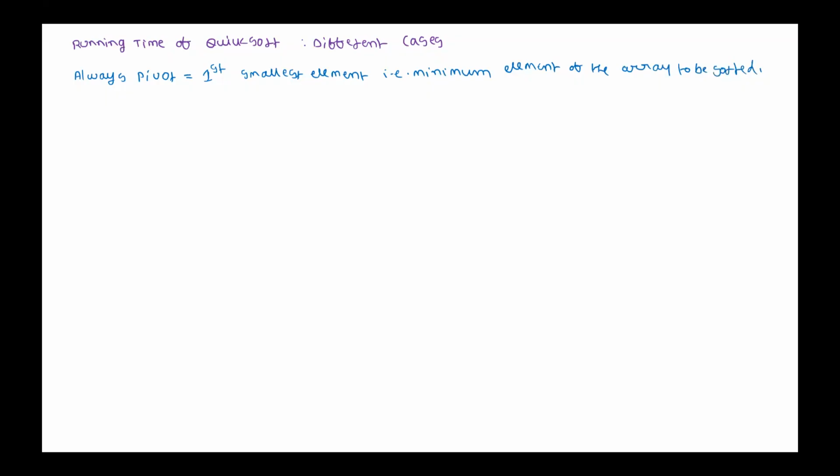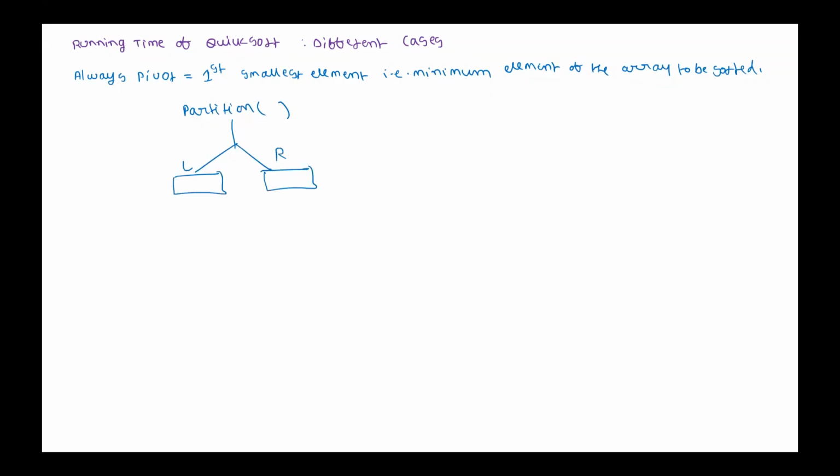In that case, what happens if you apply quicksort? Every time the minimum element only we choose as pivot. After the partition procedure is over, how many elements will be there on the left side?